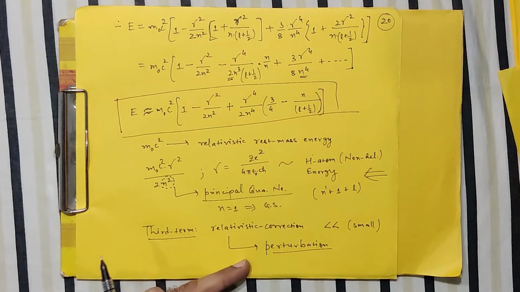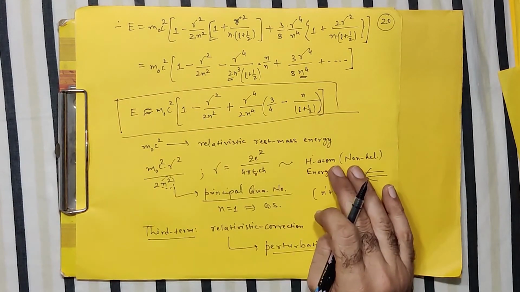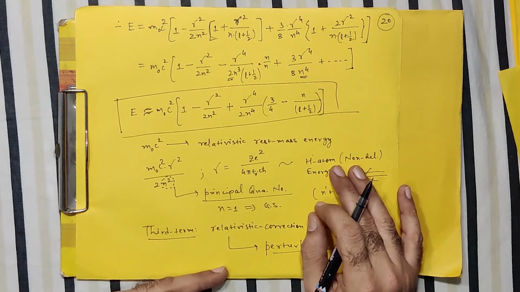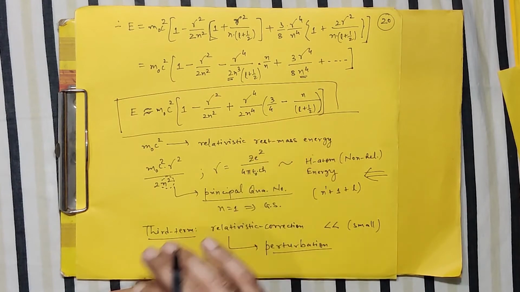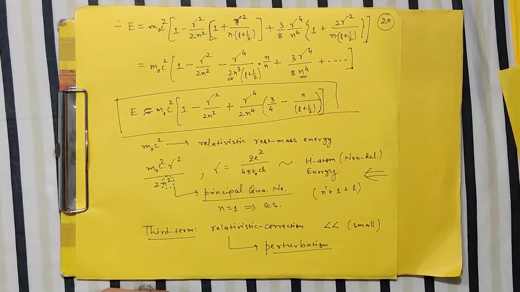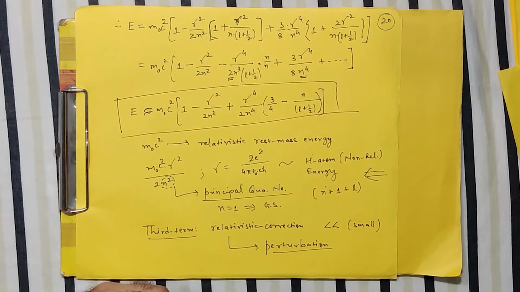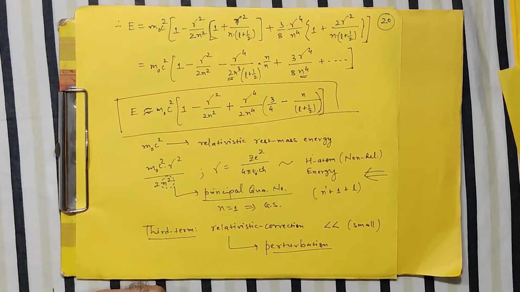So there are some books which also derive this concept without going into such involved mathematics. They simply write the first two terms, which are already known, the non-relativistic case whose energy eigenvalues are already known, and then using this relativistic term as the perturbation, they slightly modify this. So basically this entire discussion can also be derived using the concept of the perturbation term.